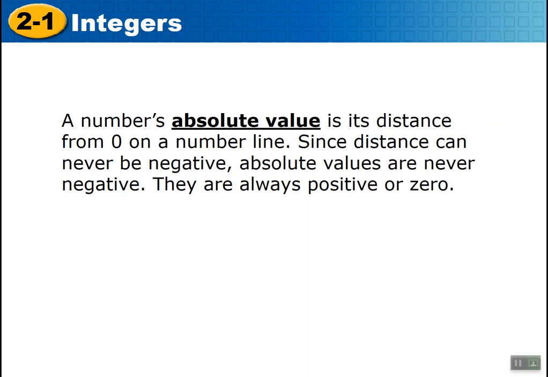And the fact that we're talking about absolute value, it doesn't matter whether you're coming to school 5 miles away from school or you're walking 5 miles home. Distance walking to school, distance coming home. So a number's absolute value is its distance from 0 on a number line. Since distance can never be negative, absolute values are never negative. They're always positive or 0. So when you see the term absolute value, it always refers to a positive solution.